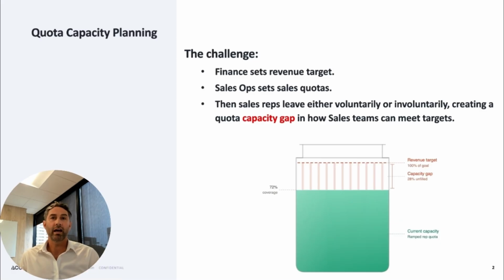So the challenge that companies face is that finance sets the revenue targets, sales ops sets the sales quotas, but then sales reps leave either voluntarily or involuntarily, creating a capacity gap in how sales teams are going to be able to meet those revenue targets.